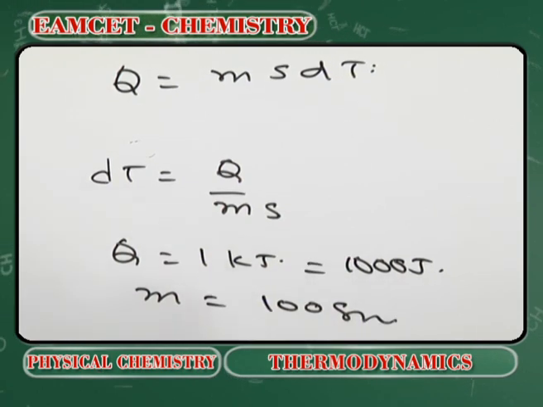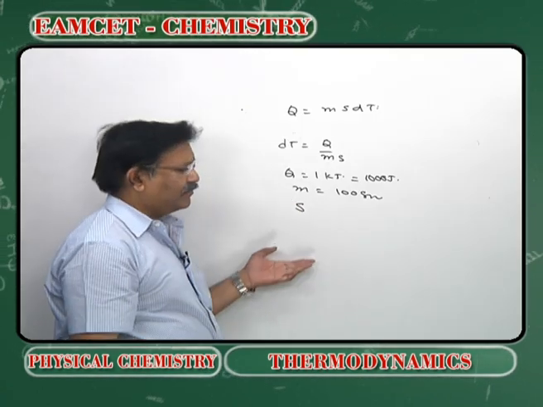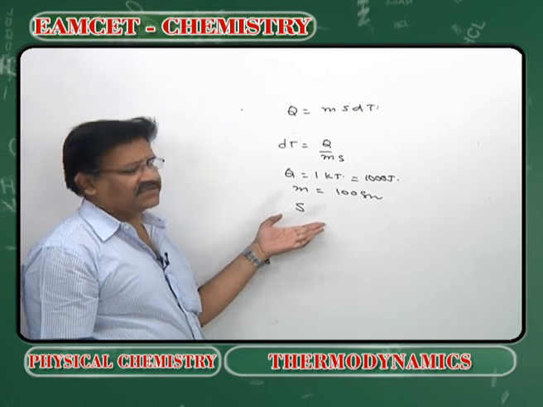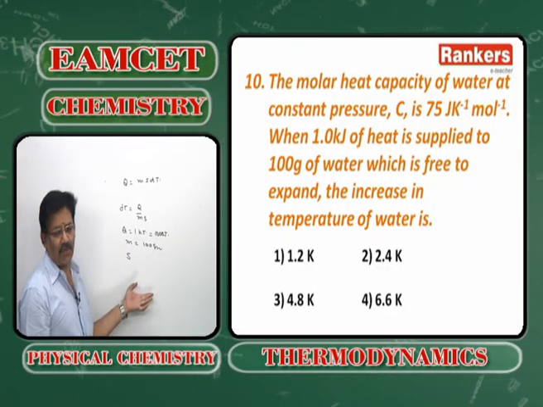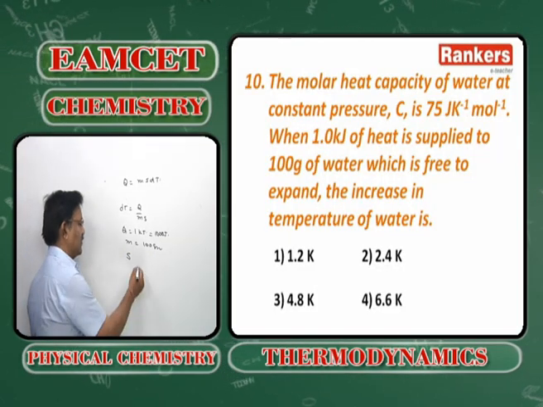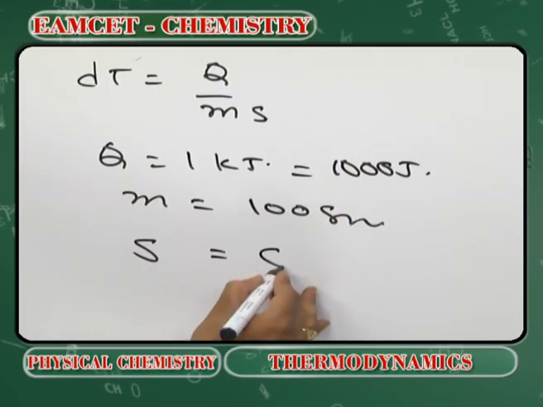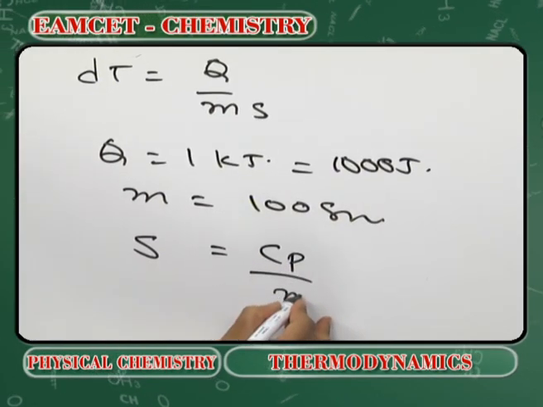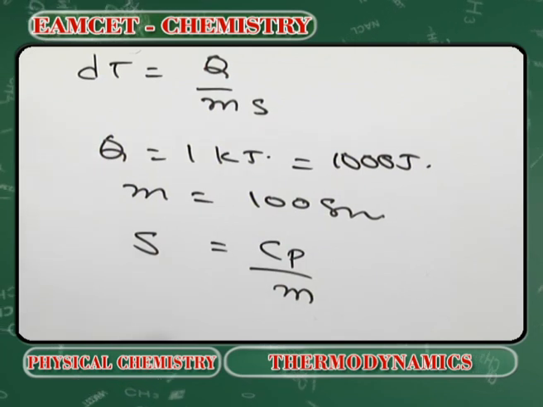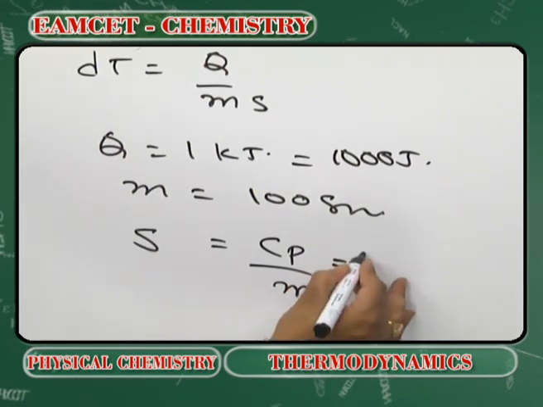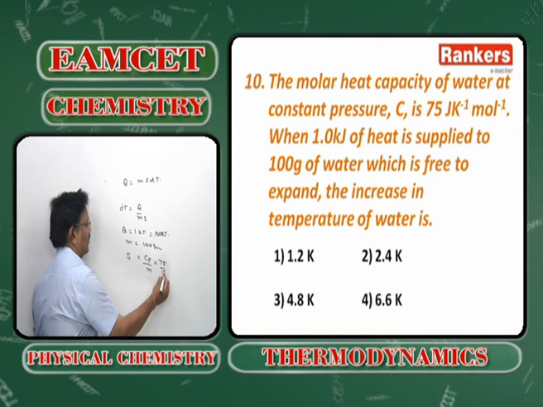How do you get specific heat? By definition, specific heat is molar heat capacity divided by molecular weight, that is Cp by M. What is the Cp value? 75. What is the M value? 18.